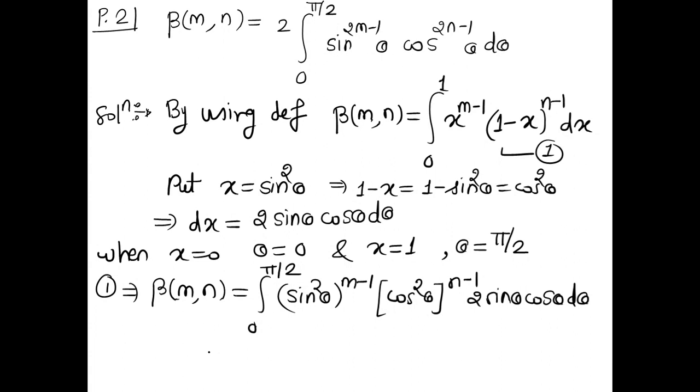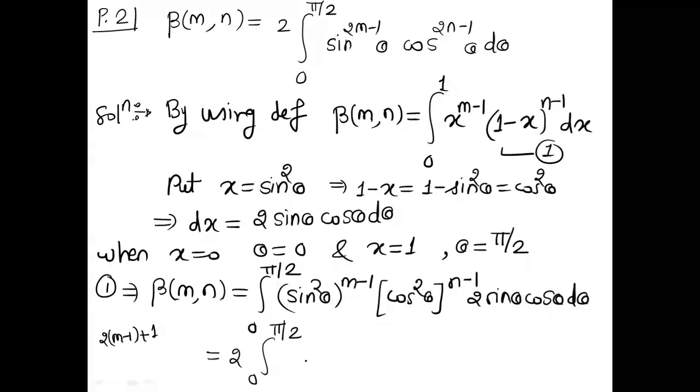Now just apply the law of indices and simplify. So here 2 we take outside, integral from 0 to pi by 2. Now see here, the total power of sine: 2 will get multiplied with m minus 1, so 2 into m minus 1. And again we have one more term of sine, that is plus 1. Simplify this, what will you get? 2m minus 2 plus 1, so that is 2m minus 1.